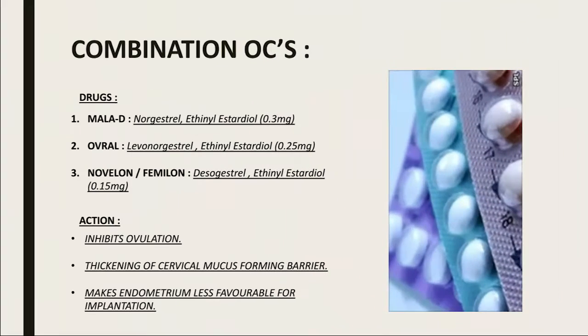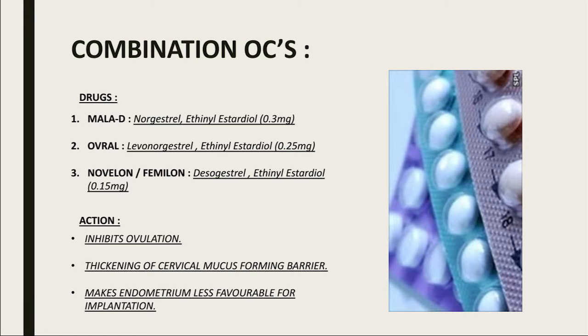Now let's move on to the drugs and the action of combination OCs. The drugs include Mala-D, Ovral and Novelon, which is also known as Femilon. You can note down the chemical composition and the dosage. The action of combination OC is that it inhibits ovulation. It inhibits the release of the ovum from the ovary.